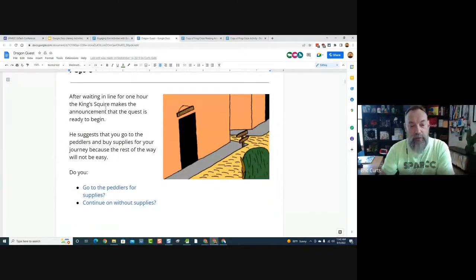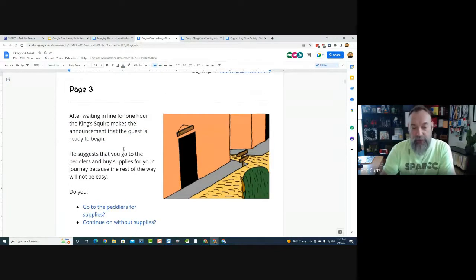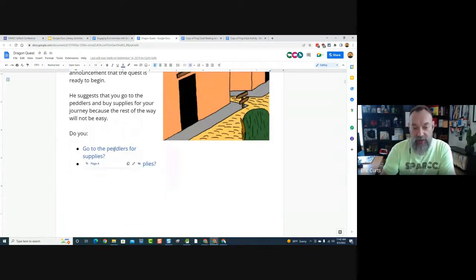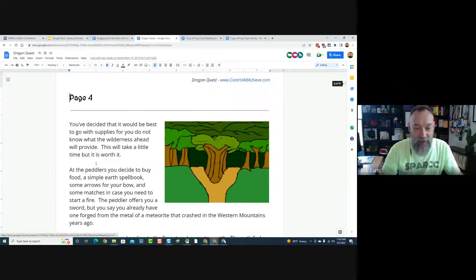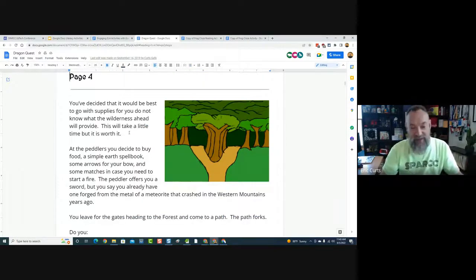So on page 3, we read the text, and then we get a choice. It says, okay, what do you want to do? Do you want to go to the peddlers for supplies? If I click that, it links to page 4. Or do you want to continue on without supplies? It links to page 5. Aha! So now we get to start making choices. Well, I definitely want to go to the peddlers. I don't want to go out without supplies. So I'm going to click on page 4. And now I read through that and I get my supplies.